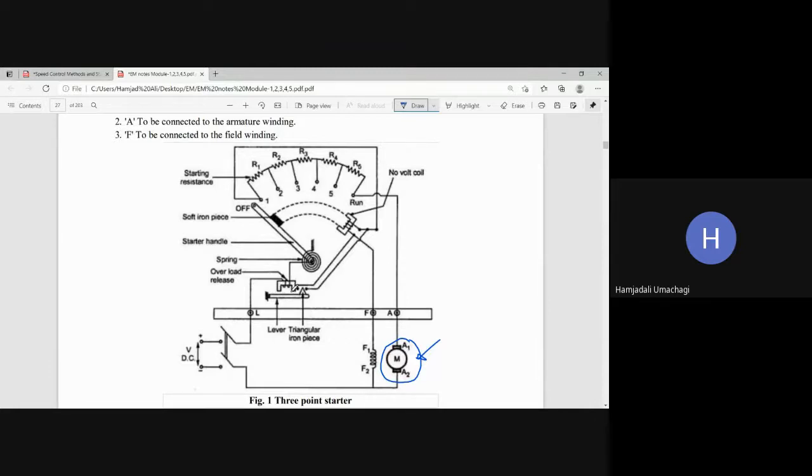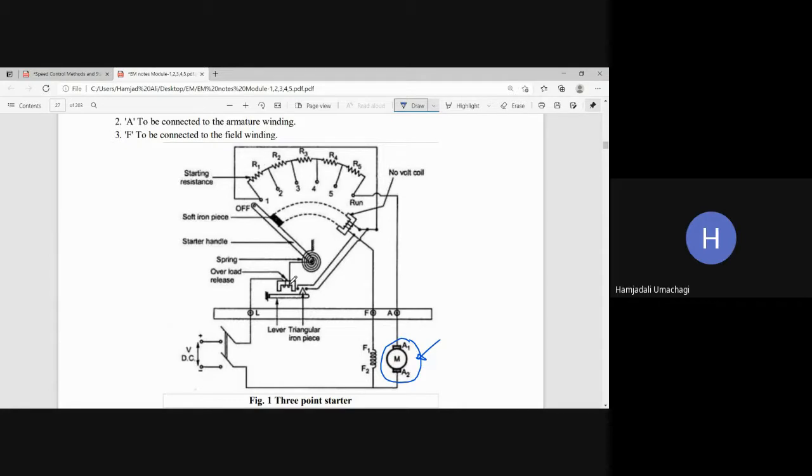It has a lever with a triangular iron piece. Later I will tell you what this arrangement is meant for and how it helps for the safe operation of the motor.